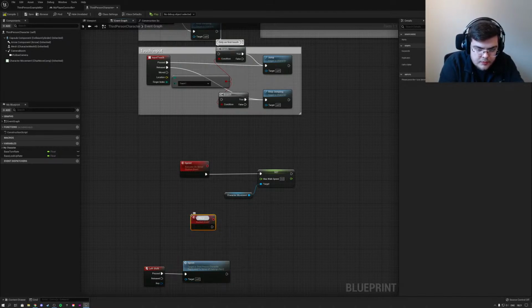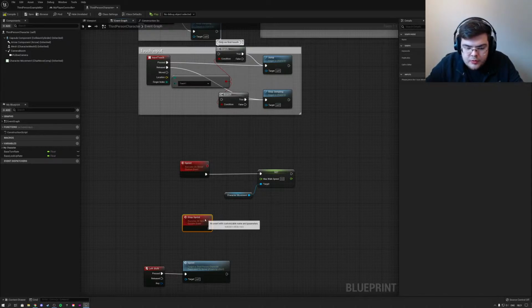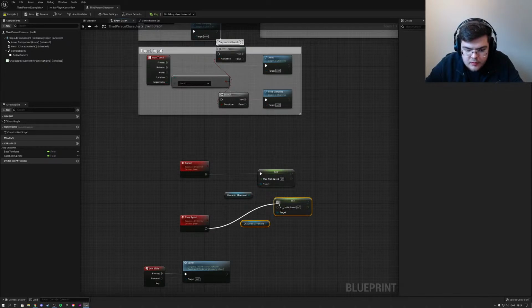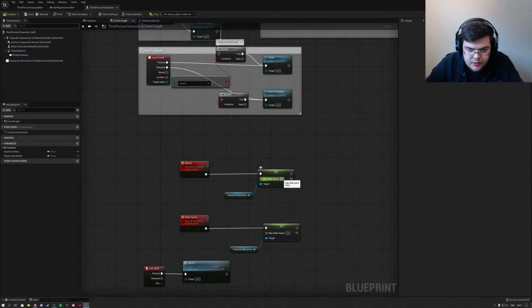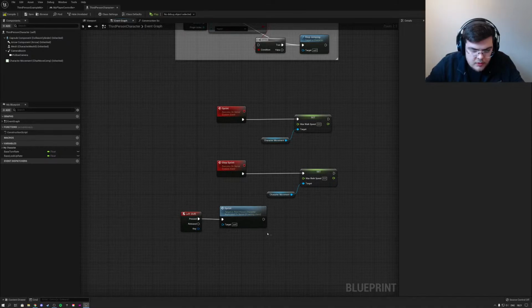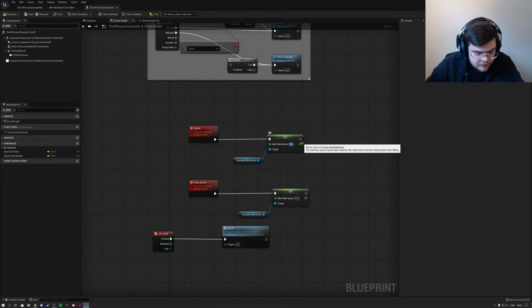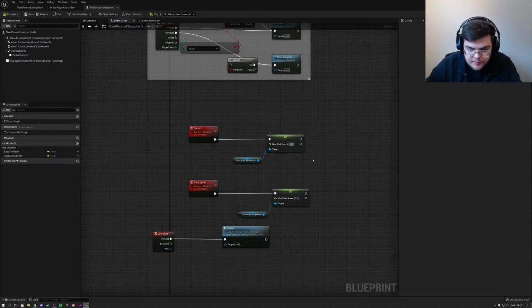Let's make this run on the server as well. So the standard speed is basically, if we hold shift, we want to do a speed of, let's say, 1000. And if we don't hold shift, we put it back to 600.